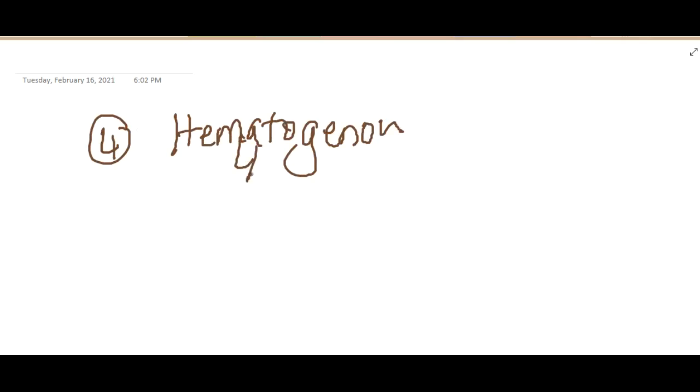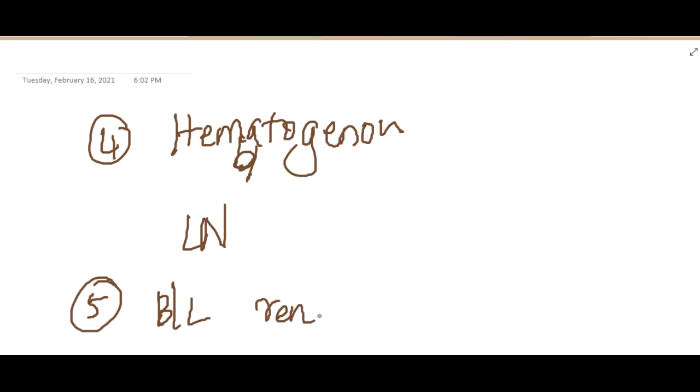In stage 4, there is hematogenous metastasis, with even lymph node metastasis outside the abdominopelvic region. The lymph node and hematogenous metastasis are present outside the abdominopelvic region, like bone, brain, liver, and lung. Okay, then stage 5. In stage 5, there is bilateral renal involvement of tumor.